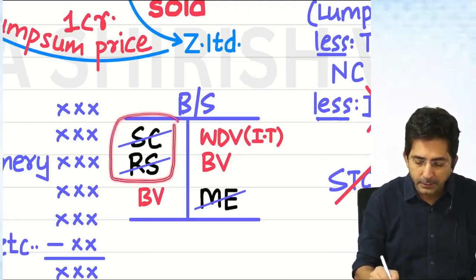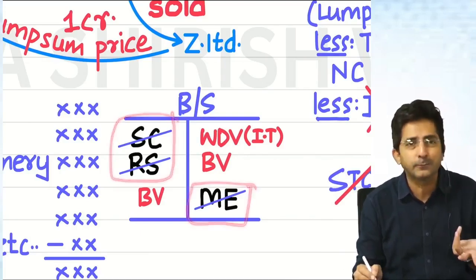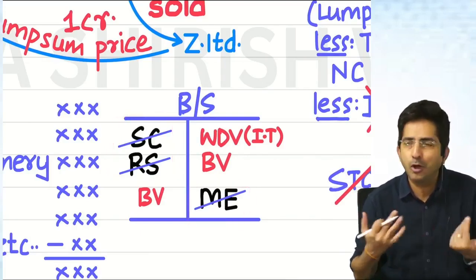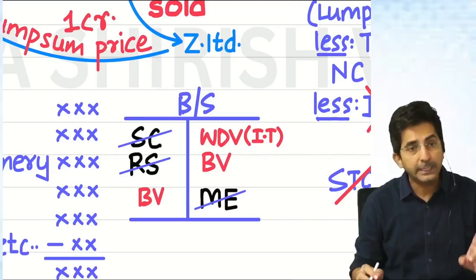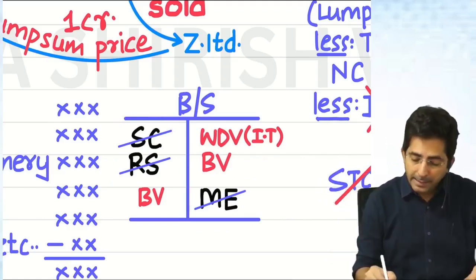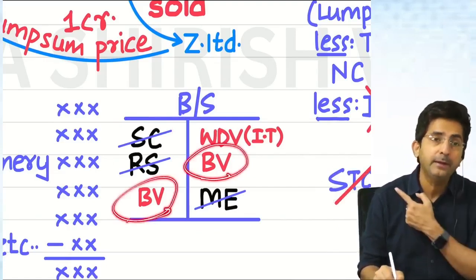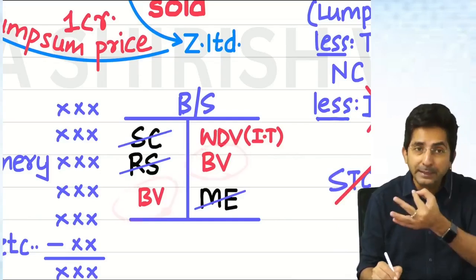Share capital, reserves and surplus, miscellaneous expenditure. These are shareholders' fund. Anyway, these are neither asset nor liability. Rest all is asset minus liability, and at what value? Everything at book value. What is this BV? Book value, everything at book value.